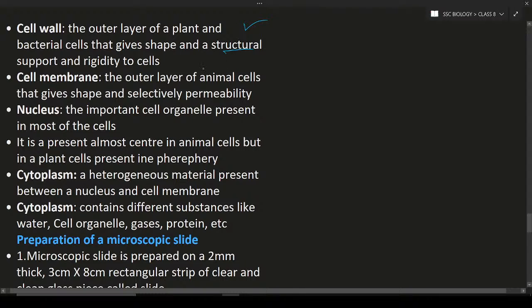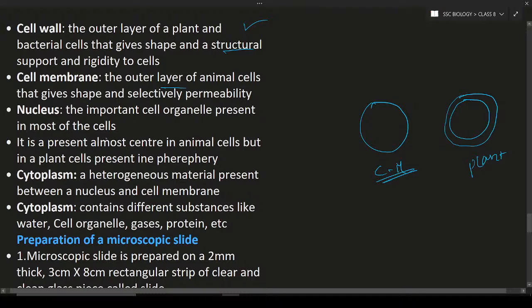So the cell membrane is the outer layer of the cell. Cell membrane can be seen in the animal cells, and the plant cells also have the cell membrane. Around the cell membrane there is the cell wall. So cell membrane and cell wall are present in the plant cells. In animal cells only the cell membrane is present. So this is the difference.